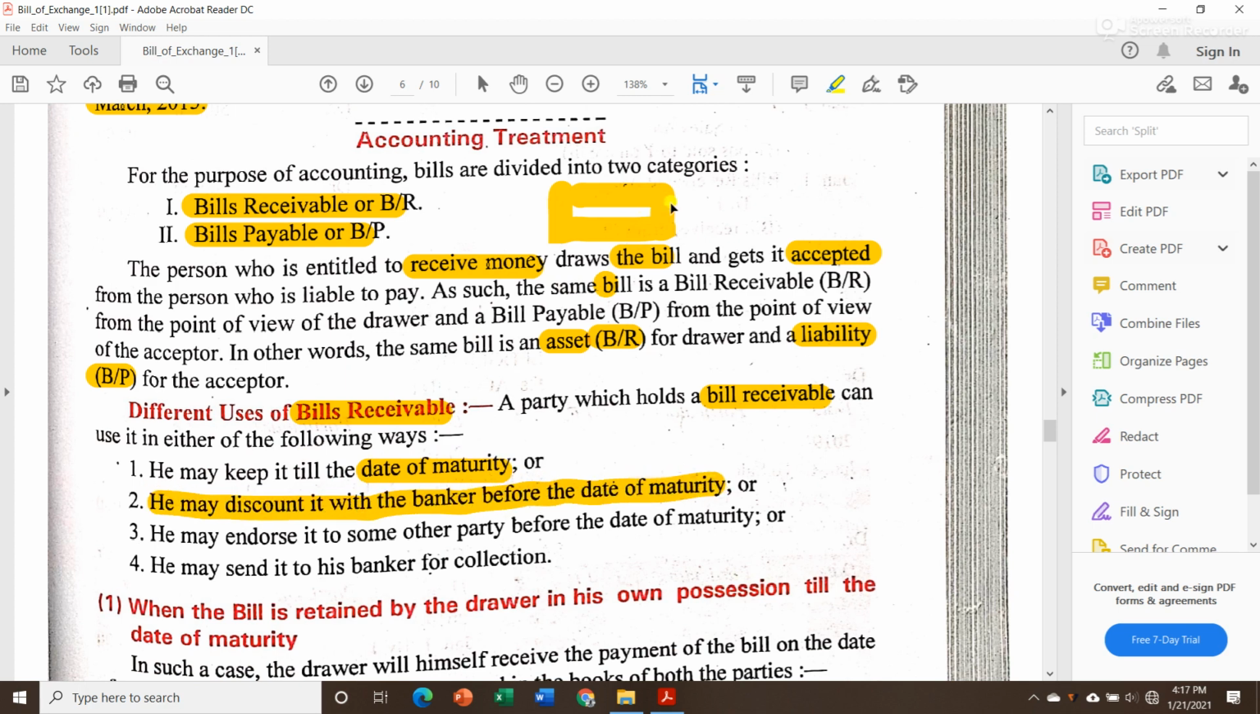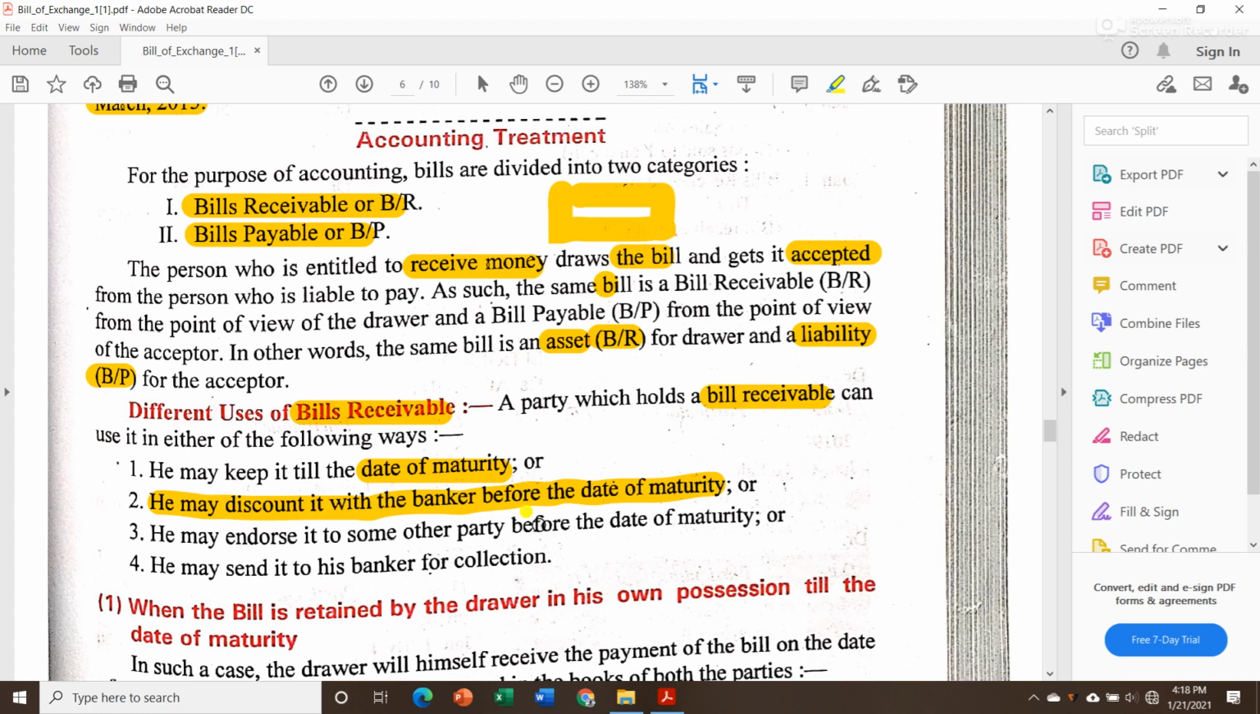Or he may discount it with the banker before the date of maturity. Suppose I am having a bill receivable and the maturity date for that bill is 15 August. Now it is January, but I need money, I have some urgent work. So I can simply take that bill to the bank and discount it, and before the date of maturity I can take money from the bank. This we will discuss in detail later.